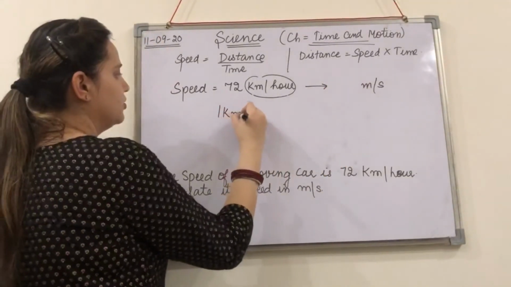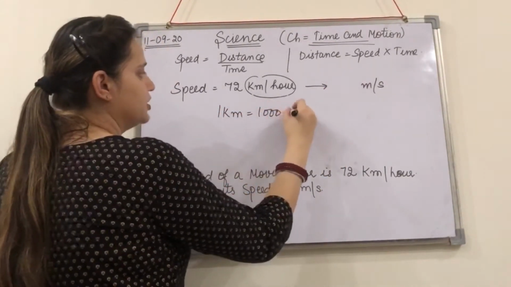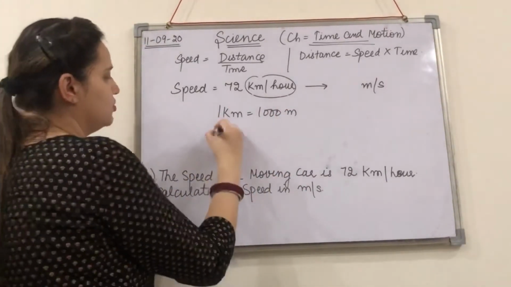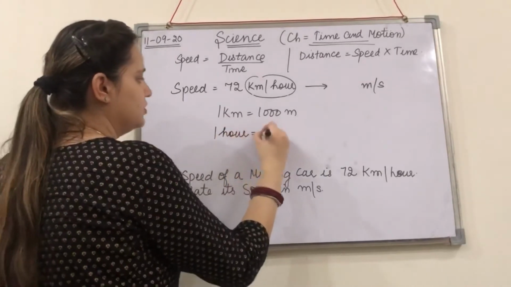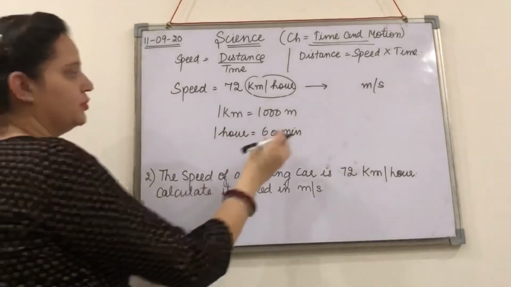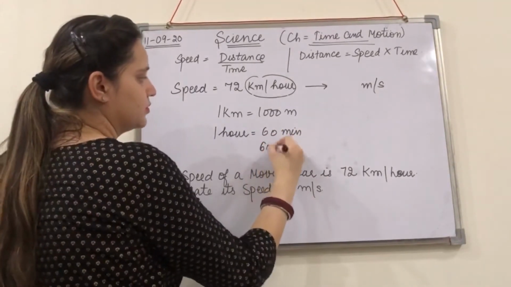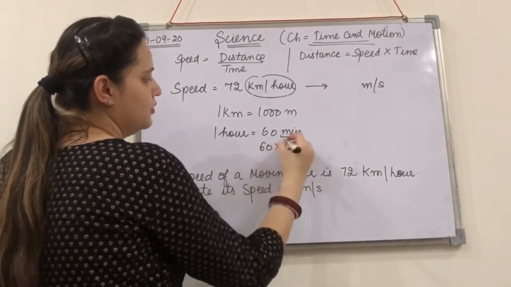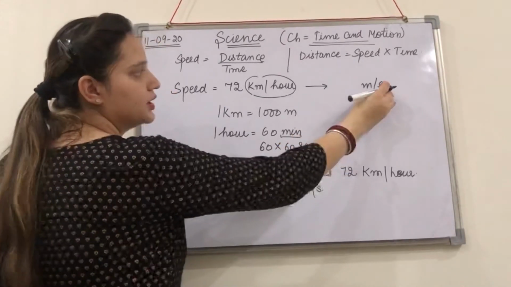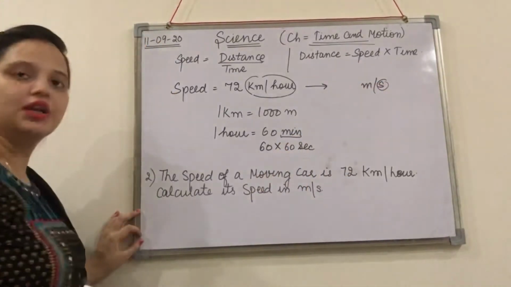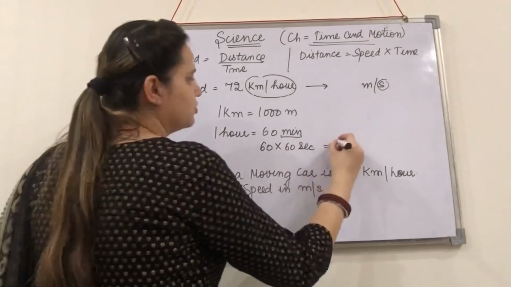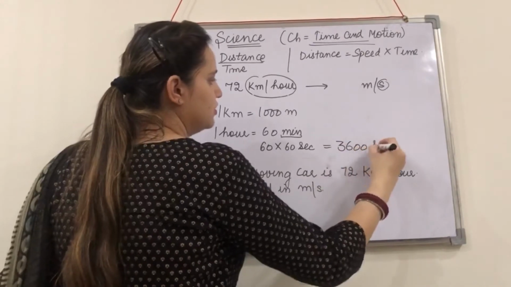We know 1 kilometer is equal to 1000 meter. And the second thing, we also know that 1 hour is equal to 60 minutes. And 1 minute will be equal to 60 seconds, because we want our answer in seconds. So again we will be converting the minutes also. Okay. So this is going to give you 3600 seconds.